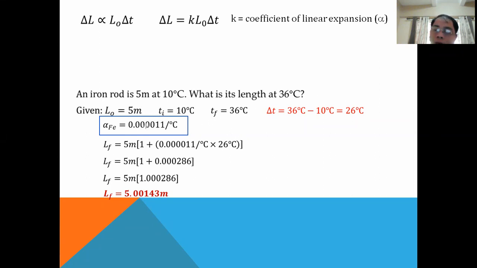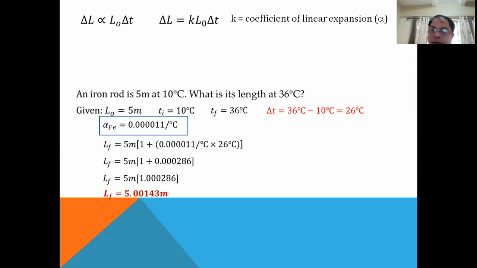So this is how much iron will elongate for every 1 degree Celsius of increase in temperature. You can understand it as 0.000011 meters that it will elongate if you have 1 meter of the material and you raise the temperature by 1 degree Celsius higher, like from 39 degrees Celsius to 40 degrees Celsius.